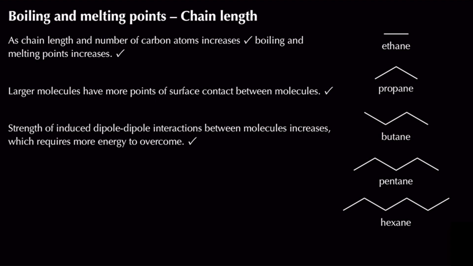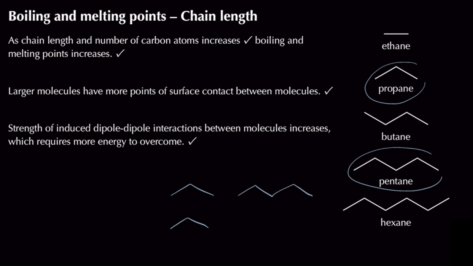Now let's compare two molecules, propane and pentane. I need to look at two molecules next to each other, for propane as well as for pentane. What we need to look out for is the number of points of surface contact between the molecules. In other words, how many induced dipole-dipole interactions we form, because the greater the surface area, the greater the surface contact between the molecules, and so the stronger the overall effect of the induced dipole-dipole interactions between the molecules.